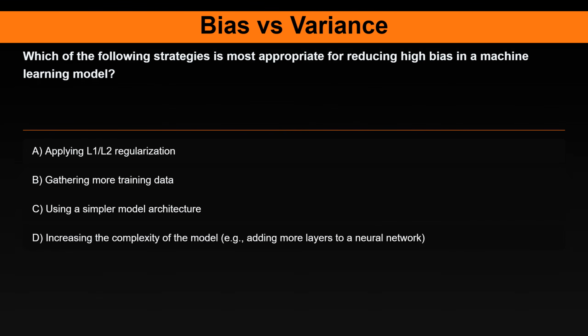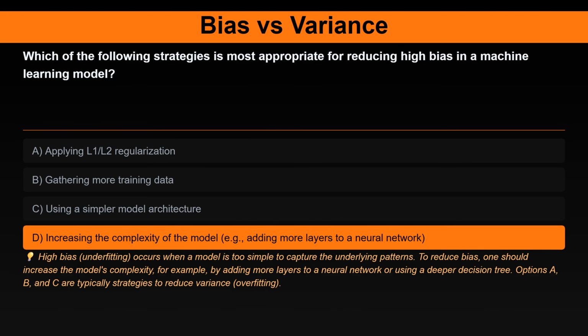Question 8. Which of the following strategies is most appropriate for reducing high bias in a machine learning model? Option A, applying L1 or L2 regularization. Option B, gathering more training data. Option C, using a simpler model architecture. Option D, increasing the complexity of the model, e.g., adding more layers to a neural network.